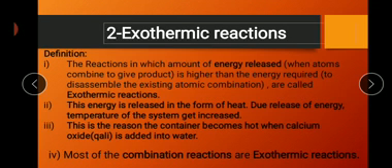Now the next type is exothermic reactions. Exo means to release, therm means heat. So the reactions which release heat are called exothermic reactions.